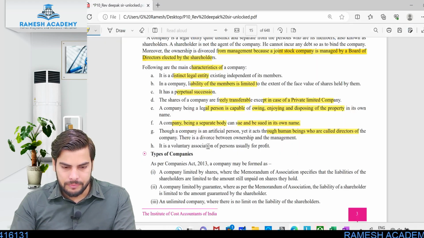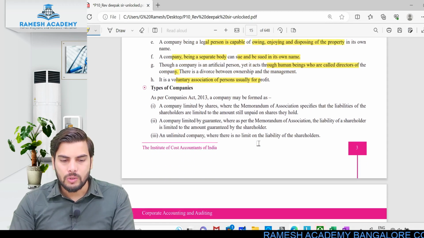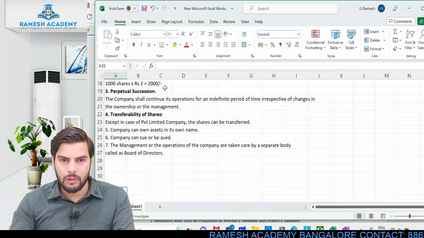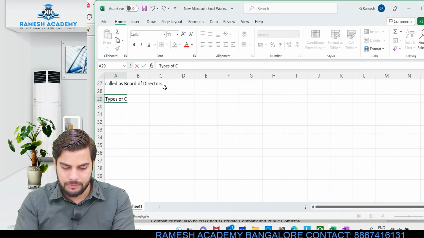Okay, so it is a voluntary association of persons, usually for profit. Okay, this point is not relevant. So let's talk about the different types of companies. I hope these features are clear to you all. Now let's talk about the different types of company.